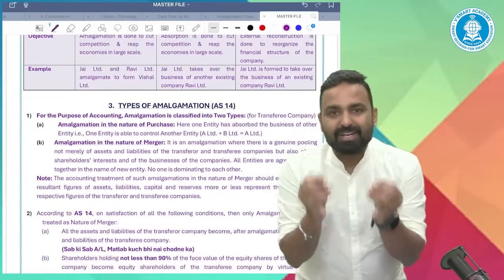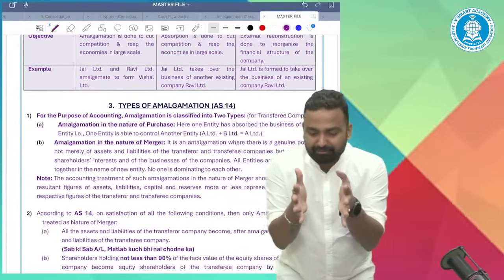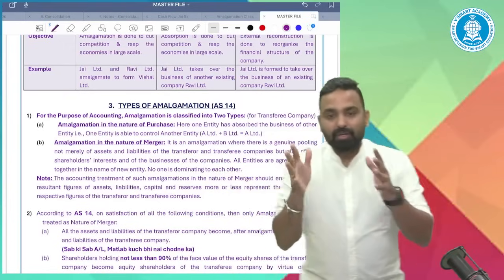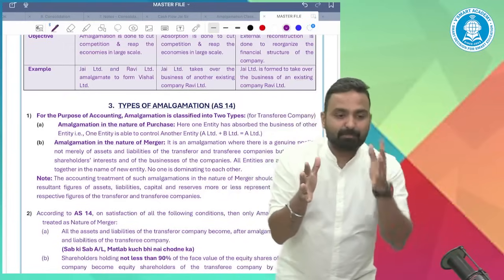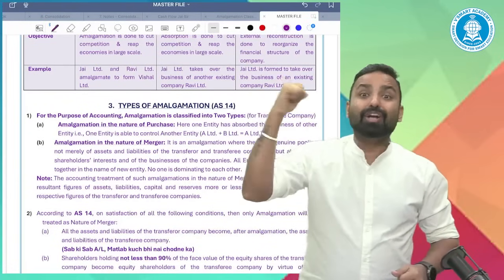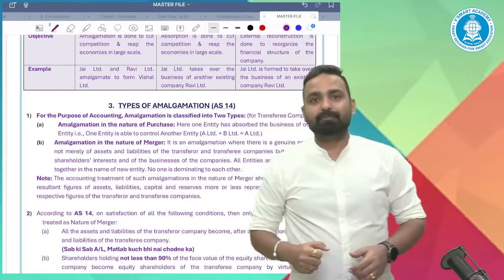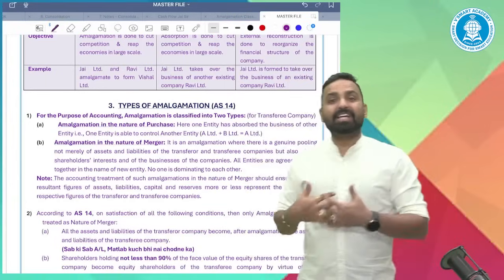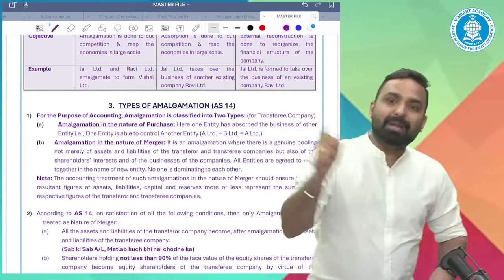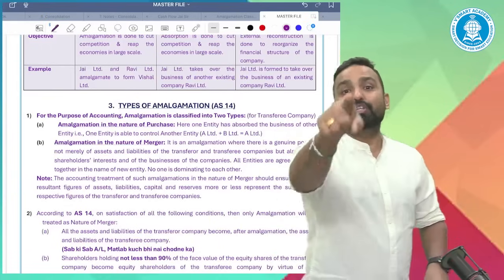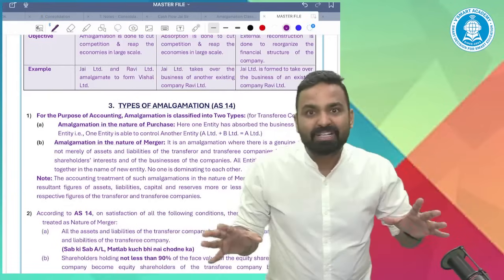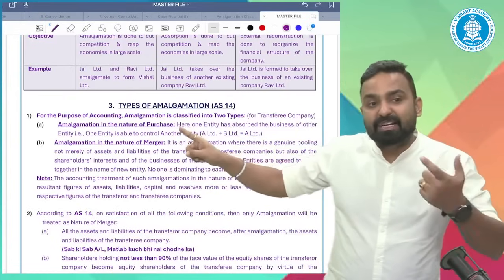So I'm just telling you the basic difference between purchase and merger. Apart from accounting and all, how will you identify it as a purchase or merger? Under purchase, the transferee has full dominance, full control over the transferor business. And that control is retained by not giving them PC in the form of shares. I will deliberately give you the PC in cash so that your shareholders will not become the shareholders of my company. This is dominance. So it's an amalgamation in the nature of purchase.